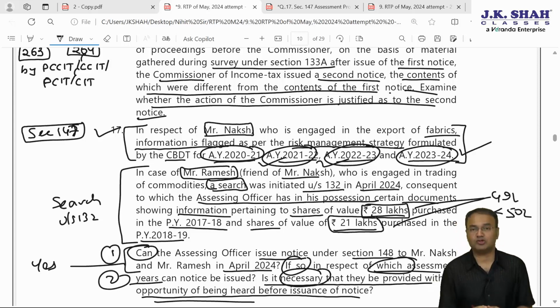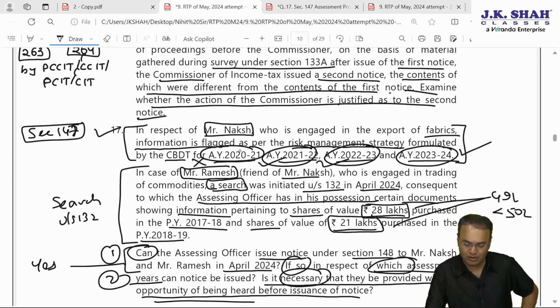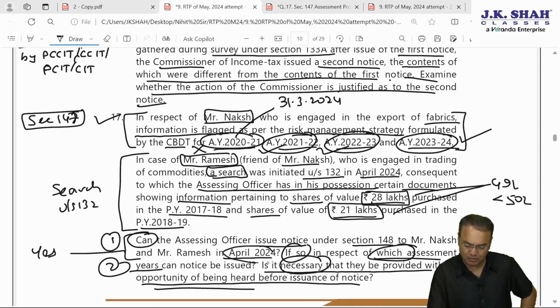AY 21-22 also, notice can be issued up to 31st March 2025. But for AY 2020-21, notice could have been issued up to 31st March 2024. And here AO is issuing notice in April 2024. Therefore, notice cannot be issued for AY 2020-21, but can be issued for AY 21-22, 22-23 and 23-24.